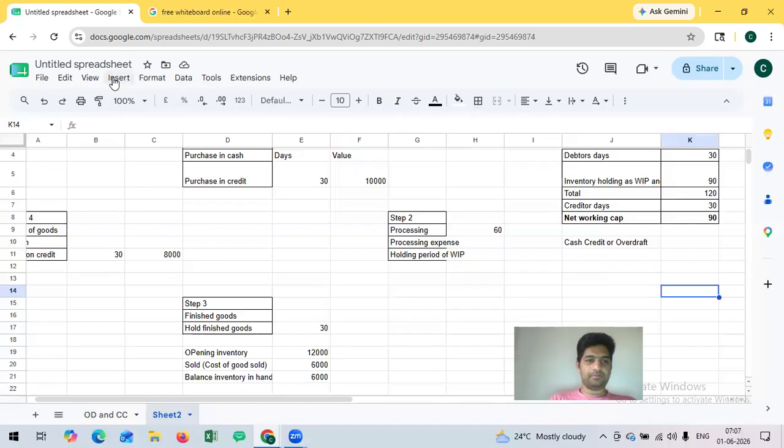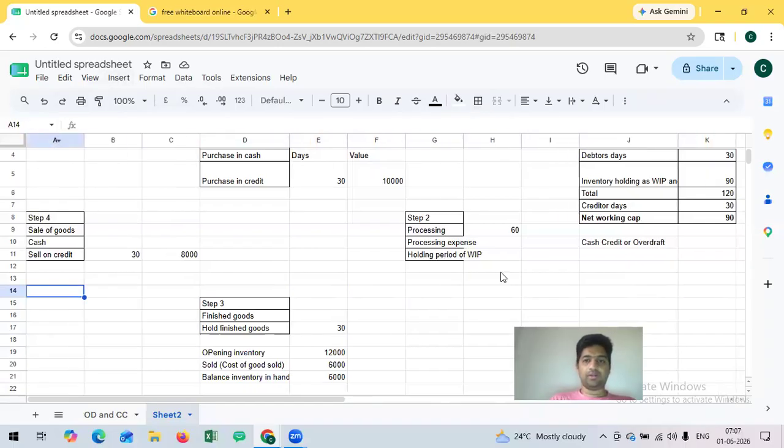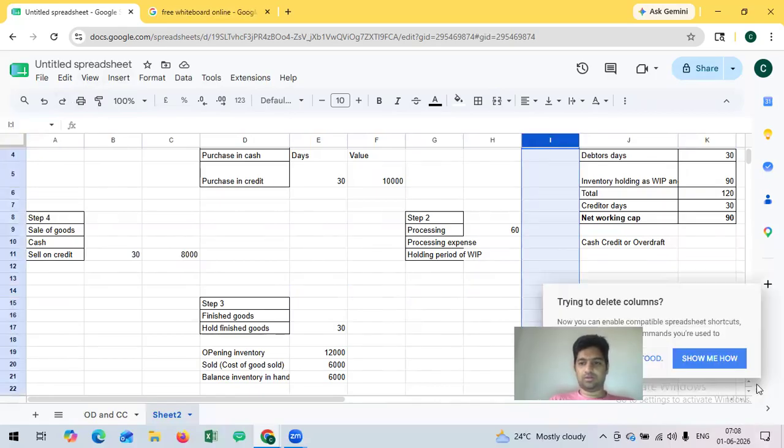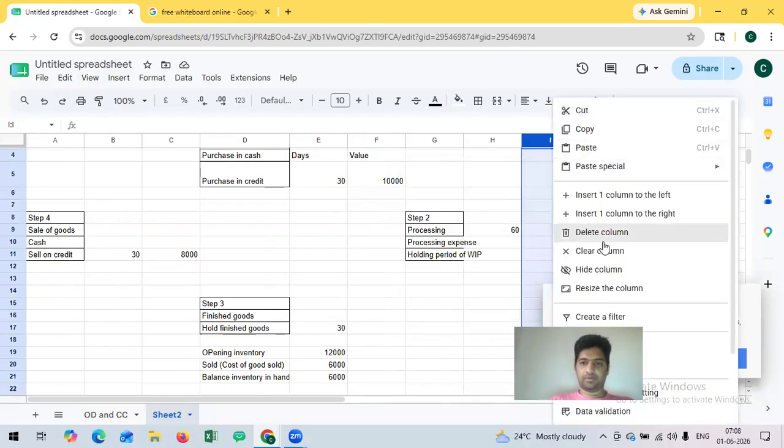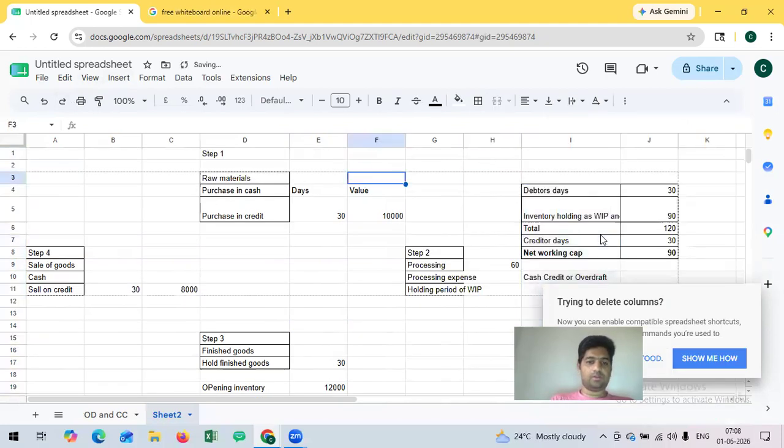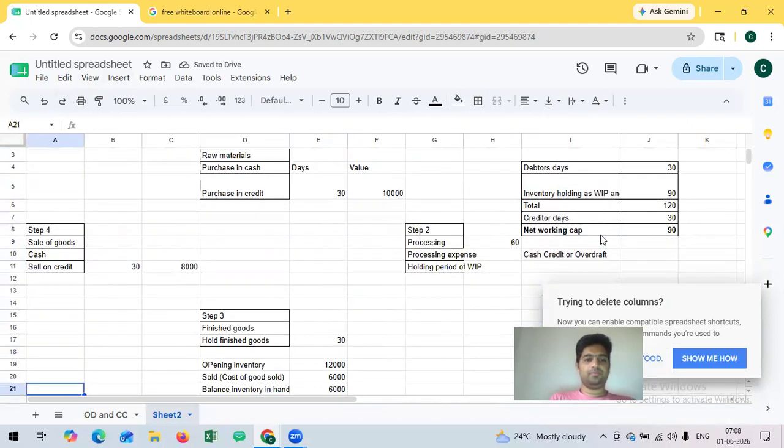I will find it out later. As of now, I will avoid these unnecessary columns. That is better.